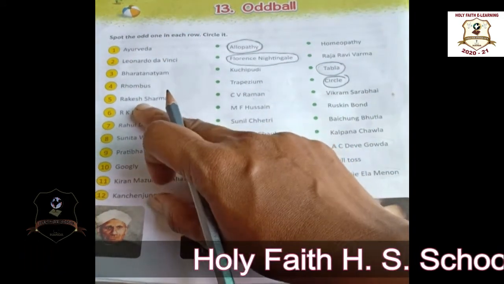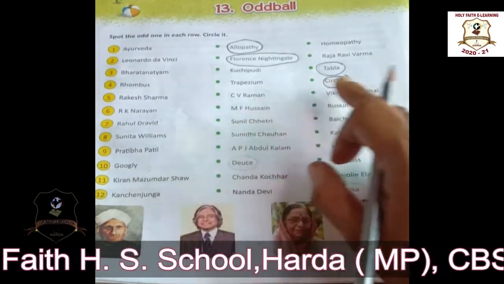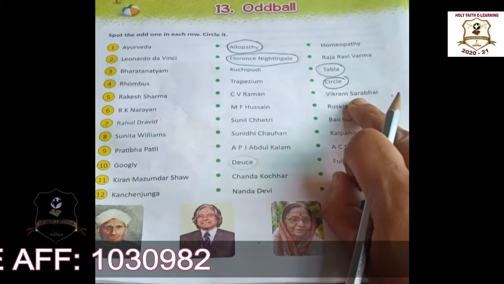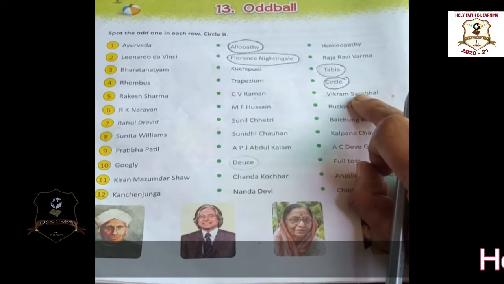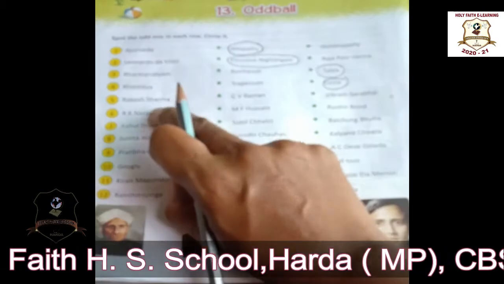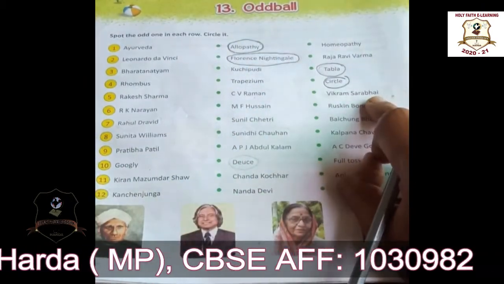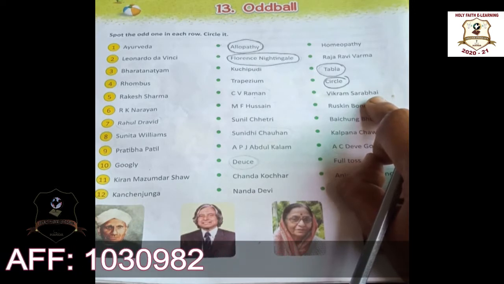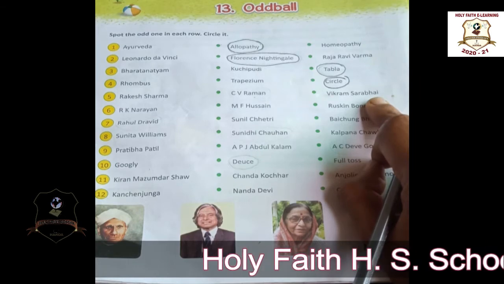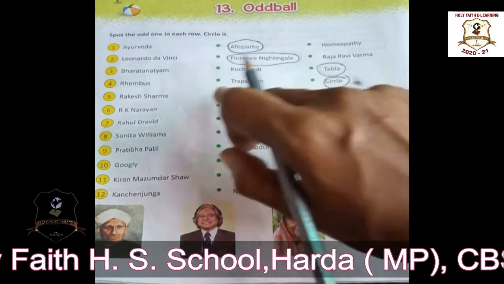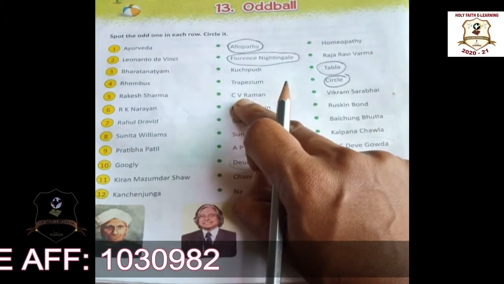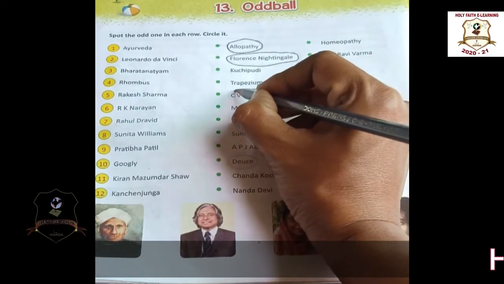Then next one: Rakesh Sharma, C.V. Raman and Vikram Sarabhai. Students, you know about these people. These three of them are scientists: physicist, mathematician. But Rakesh Sharma and Vikram Sarabhai are astronomers. What is the meaning of astronomer? Astronomer means those who study heavenly bodies. They are space travelers out of earth. But C.V. Raman is not an astronomer, so C.V. Raman is the odd one.